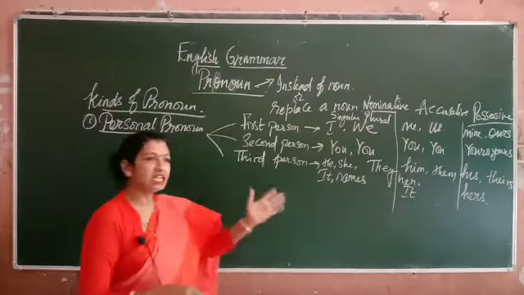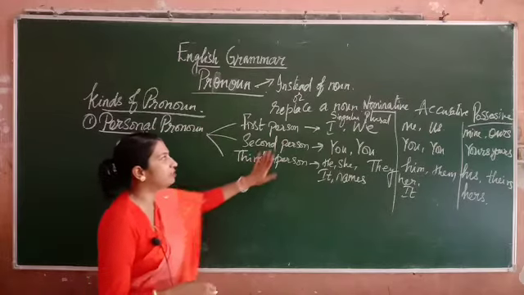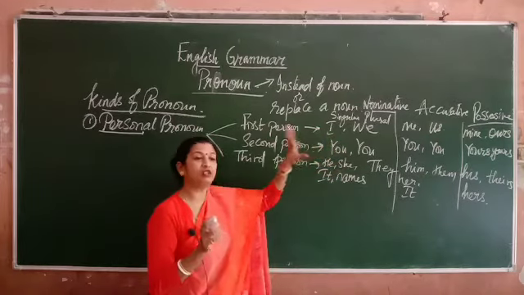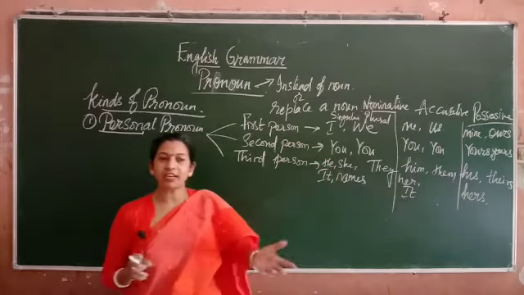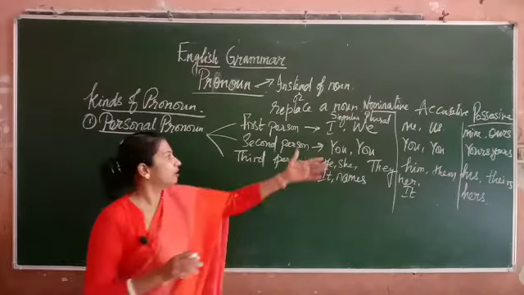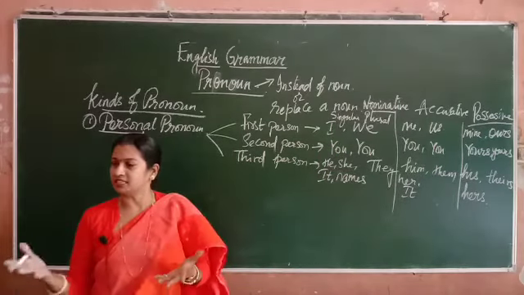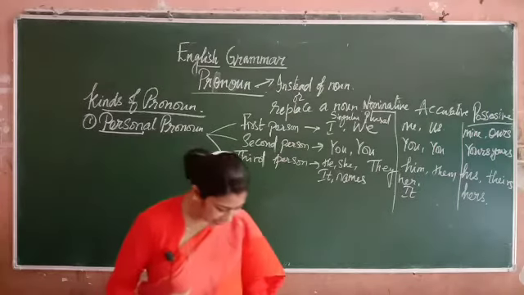So in personal pronoun, you need to learn first person, second person, third person with nominative. Nominate means to name. Instead of using a name, you will use these words. Accusative, either for blame or claim, you will use those words. And for possession, to show whose it is, whether it is yours or mine, we will use possessive. So I hope this is clear to you.